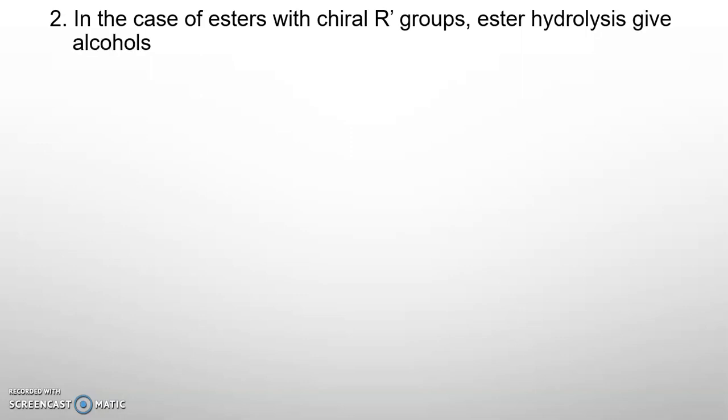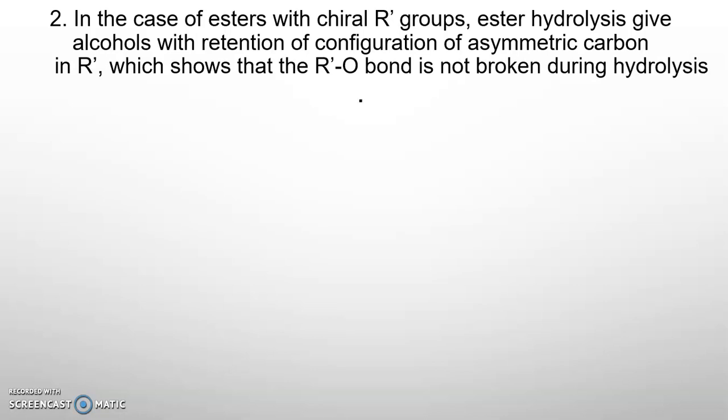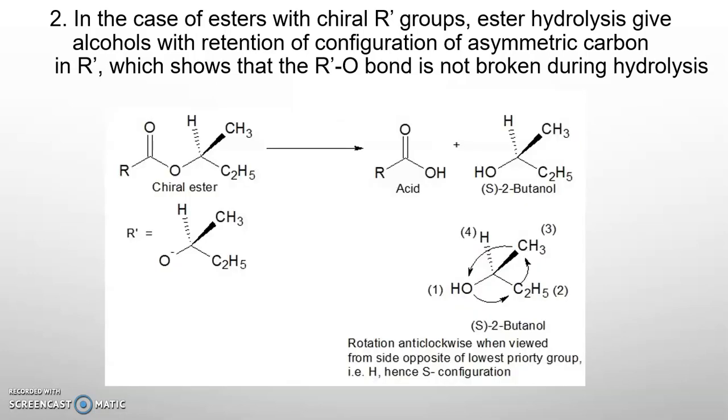Second evidence, in the case of esters with chiral R dash groups, ester hydrolysis gives alcohols with retention of configuration of the asymmetric carbon in R dash, which shows that the R dash O bond is not broken during hydrolysis. For example, when this ester undergoes hydrolysis, the configuration of the alcohol is retained.